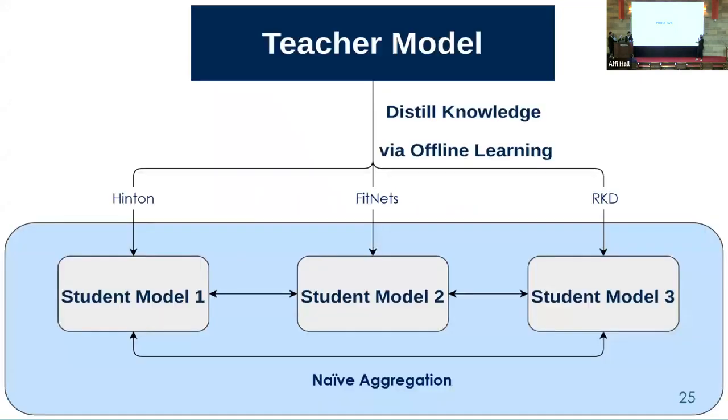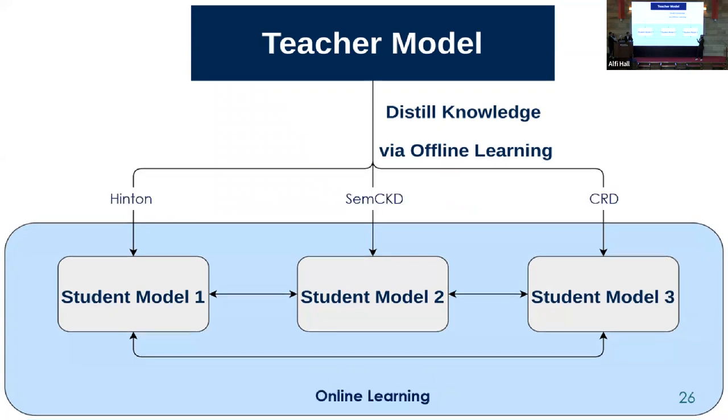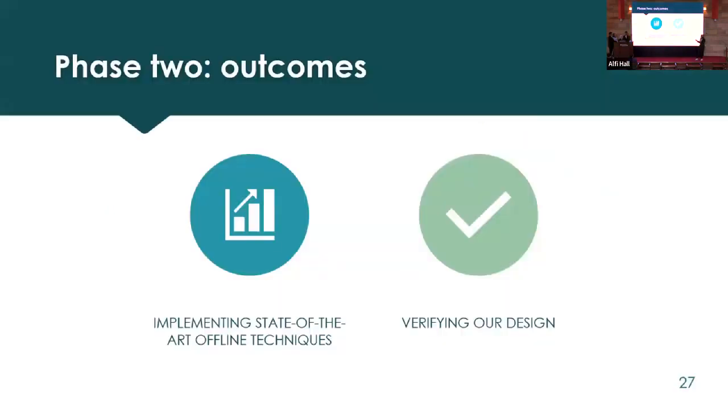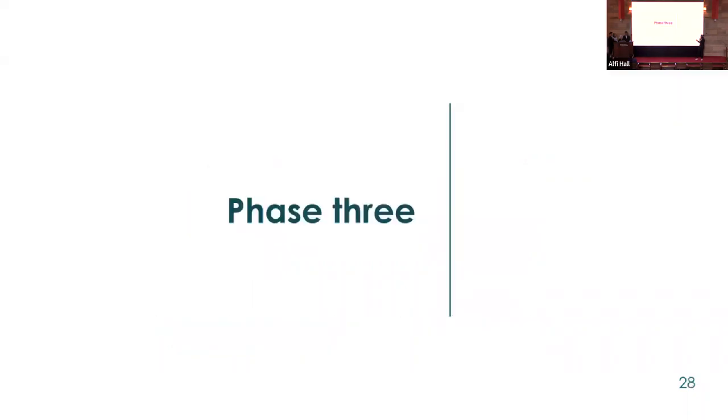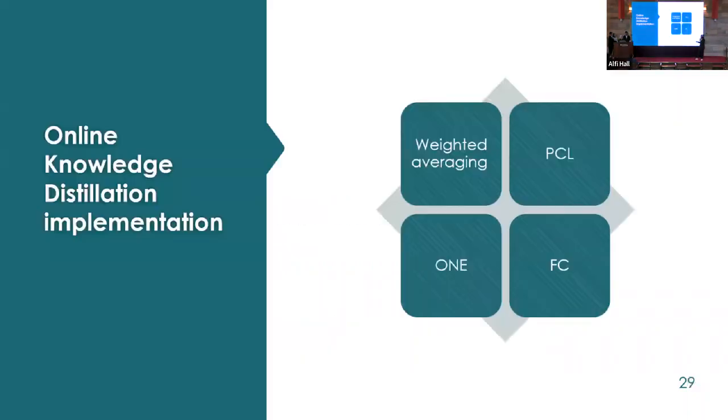Next, for phase 2, instead of the basic architectures, now we have the state-of-the-art architectures implemented, which are SimSiCD and CRD. And Hinton is still implemented, as you can see, because it is the state-of-the-art in response knowledge distillation until now. Out of this phase, we had implemented the state-of-the-art offline techniques, and we had verified our design with different knowledge distillation techniques.